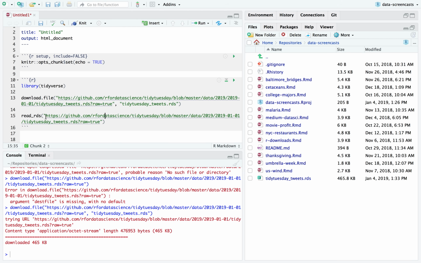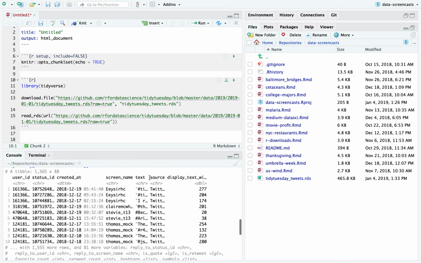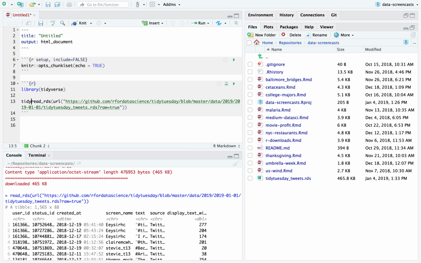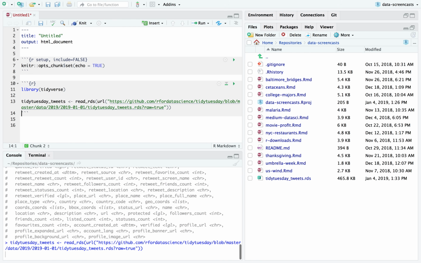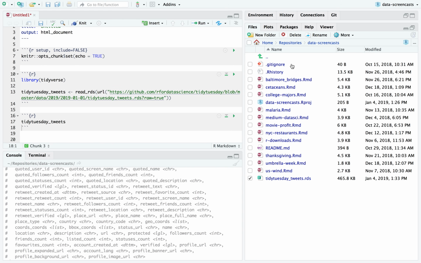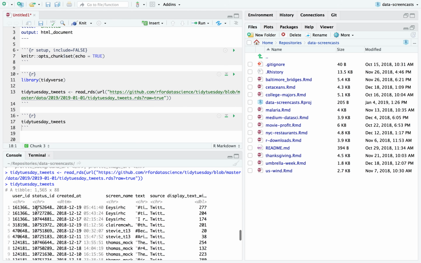Oh, I just remembered. I think I can do, let me see. That was it. It couldn't recognize it as a URL because it didn't end in .html or whatever, but putting it as URL, here it is, Tidy Tuesday tweets, read RDS. I'd forgotten about that trick of using read_RDS from the readr package. That's great because I don't like to keep random data files around. I like to make the analyses reproducible. Okay, so here's Tidy Tuesday tweets, and what we're seeing is 1,500 tweets.